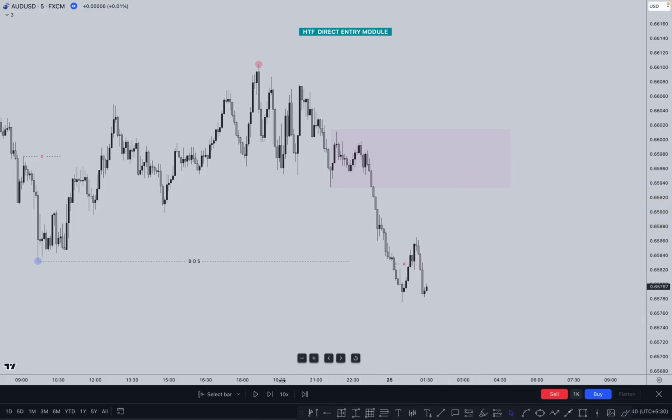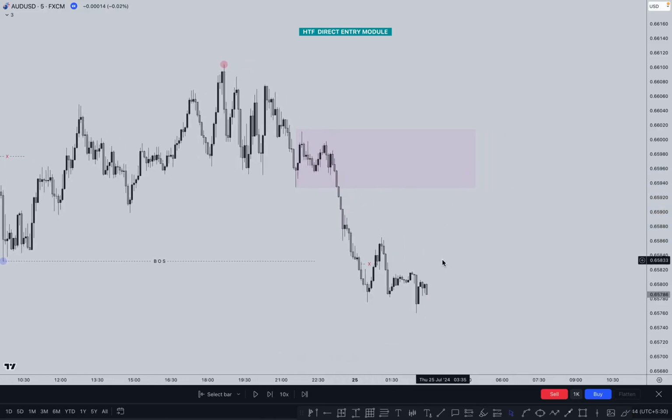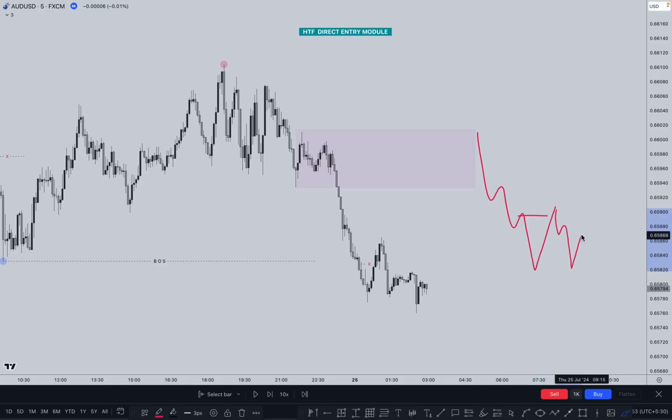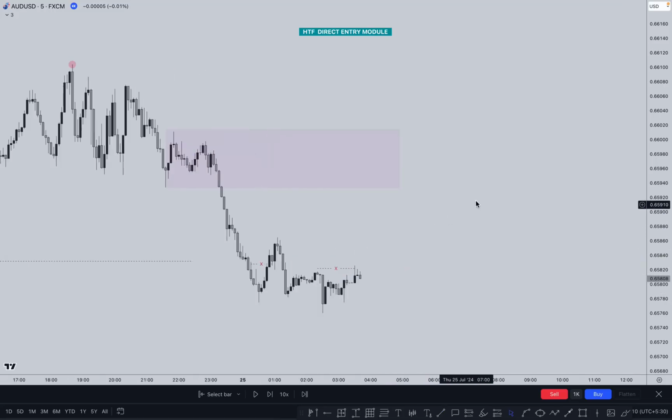So let's see what happened next and how we can deal with this situation right here. In this case, we can see market just creating lower lows. It means if market is creating lows, we simply need to wait for it to take out the inducement, create lower lows, mitigation and sell. This is a very simple process as I explained recently. So this point becomes our inducement. It means if market takes out the inducement, then we are interested in the sell. As you can see clearly, market took out the previous low. That means this is our inducement right here.